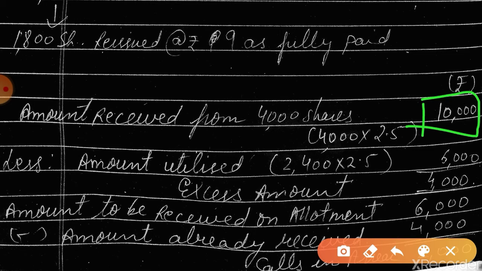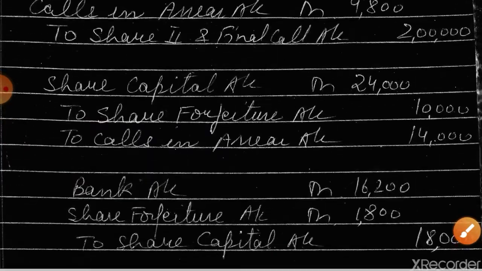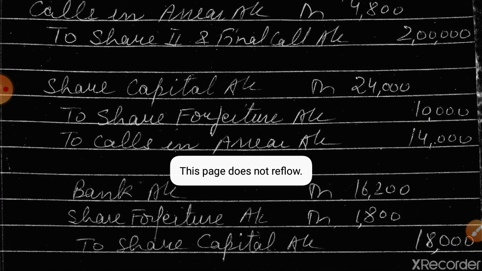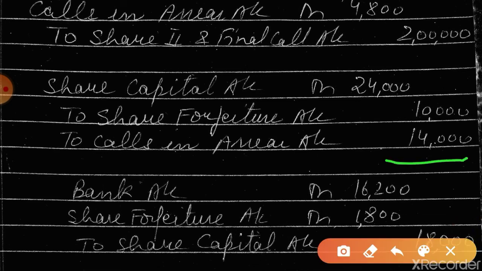Is this point clear? And the other way of calculating this amount, I hope this is clear to you, but still there is another way of calculating the amount, but that is not foolproof every time. In this question, what you can do, you can add all the amounts of calls in arrear. There are 3 times calls in arrear debited, isn't it?